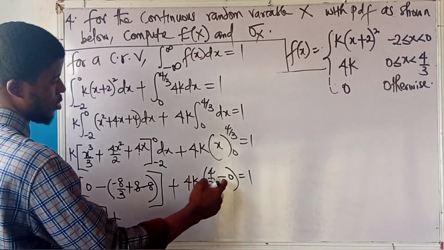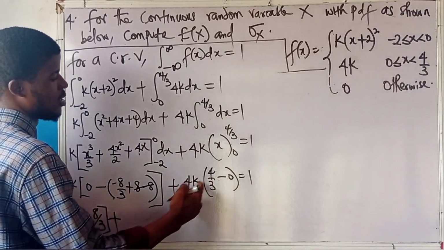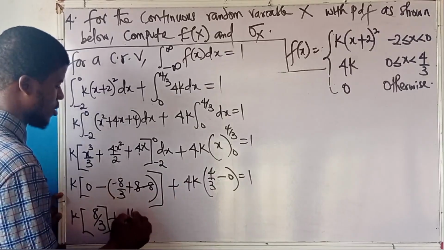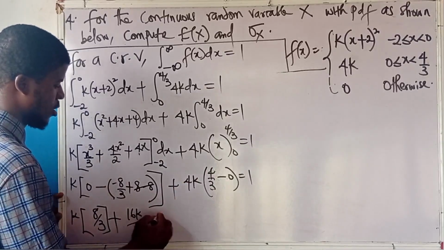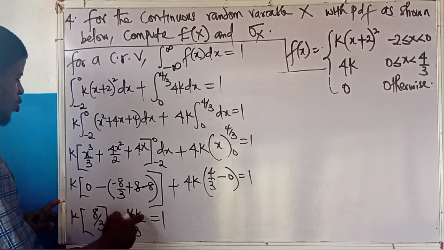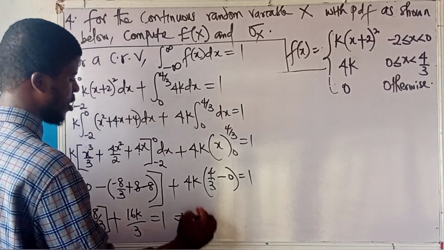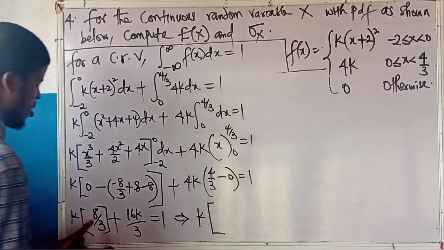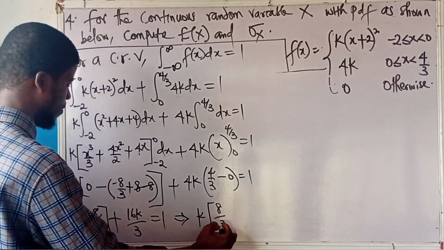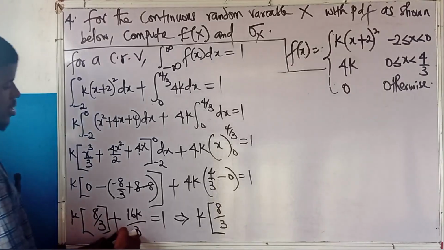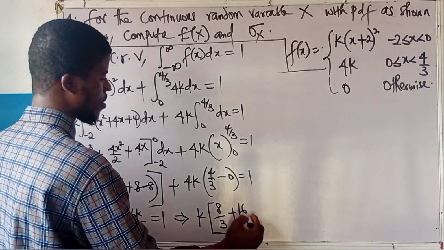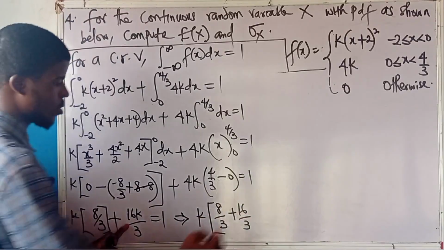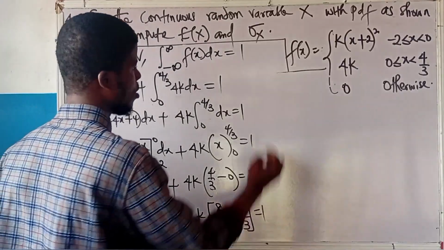4 over 3 minus 0 is 4 over 3. 4k times 4 over 3. That will be 16k all over 3, equal to 1. K is common to the two of them. I will just bring k out, open one bracket. I have 8 over 3 left here. Then I have 16 over 3 left here, right? 16 all over 3 equal to 1.